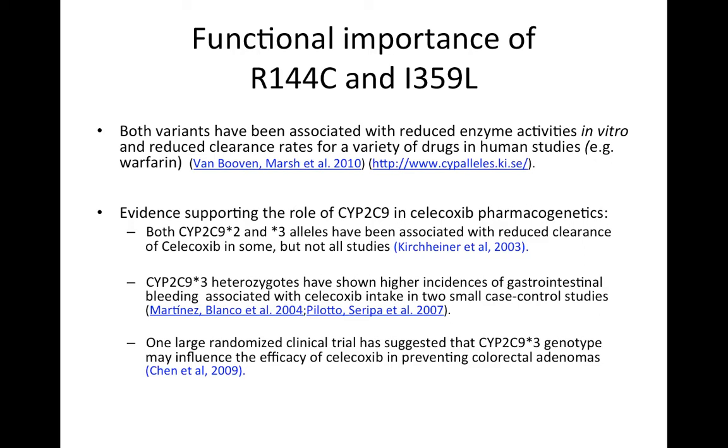CYP2C9-3 heterozygotes have shown higher incidences of gastrointestinal bleeding associated with celecoxib intake in two small case control studies. One large randomized clinical trial in 2009 has suggested that CYP2C9-3 genotype may influence the efficacy of celecoxib in preventing colorectal adenomas, but it still needs to be confirmed by other studies.